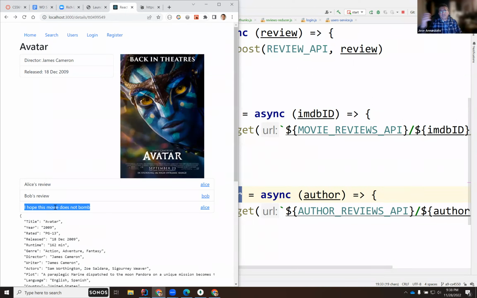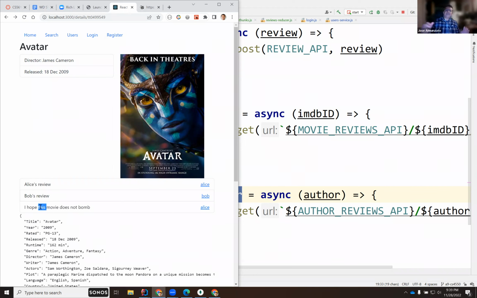But if I'm navigating to Bob's, it would only show that one. Now, if I'm Bob, in my own profile, I would see my reviews, but I would not see Alice's unless I navigate to Alice's. And if I am logged in as Alice, I would see my reviews, but not Bob's, unless I navigate to Bob's profile, then I would see his review.